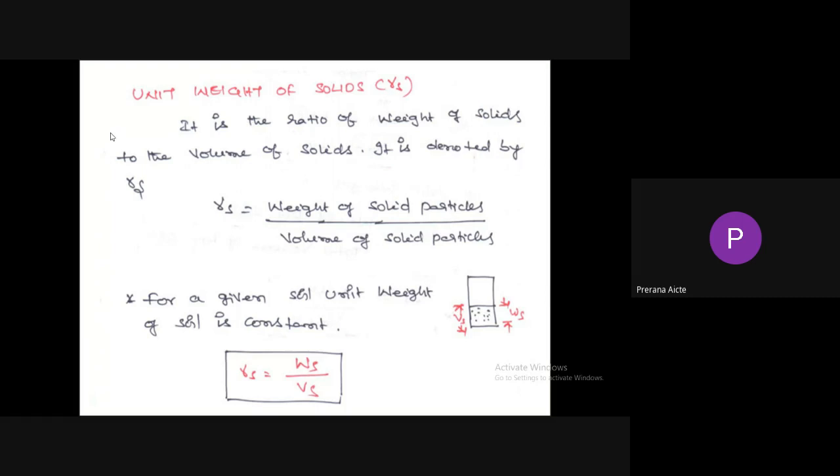So for a given soil, unit weight of solids is constant. It does not depend upon voids. If you consider the voids, sometimes they may be filled with water, sometimes with air, so the unit weight may change. If all the voids are filled with water, it is called saturated. If all the voids are filled with air, it is called dry. So that unit weight changes, but unit weight of solids is constant for a given soil mass because we are not considering the voids here. So unit weight of solids equals weight of solids to the volume of solids.